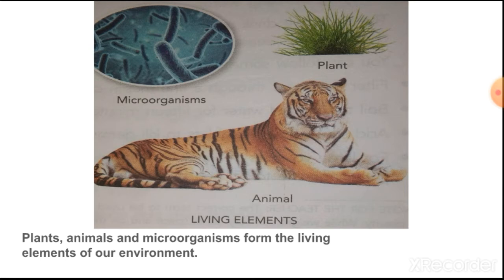As I have given you examples, with this picture also you can see animals, plants and microorganisms like bacteria and fungi, and they all reproduce. So they are all living elements of our environment.